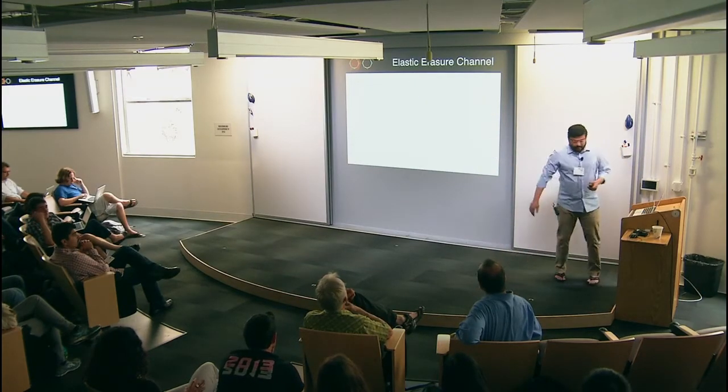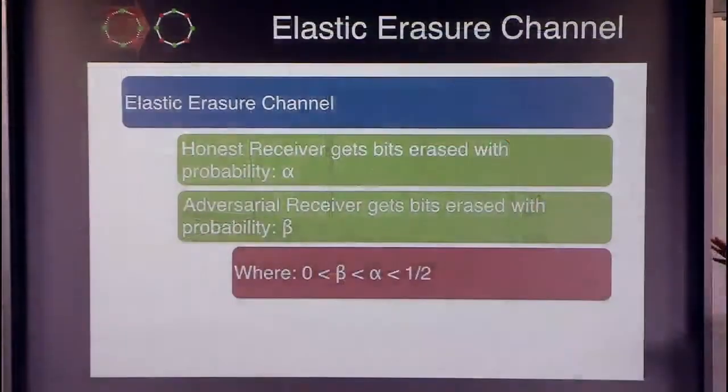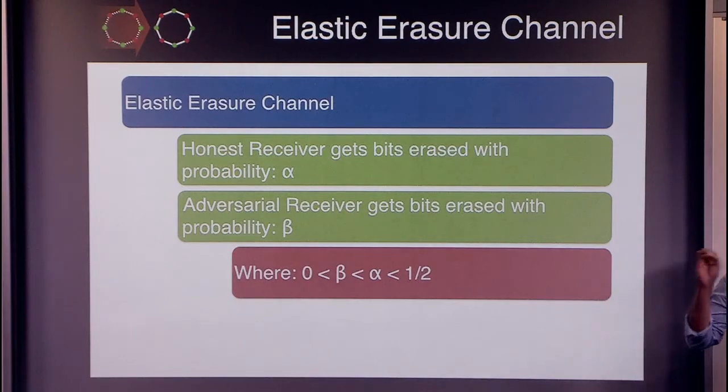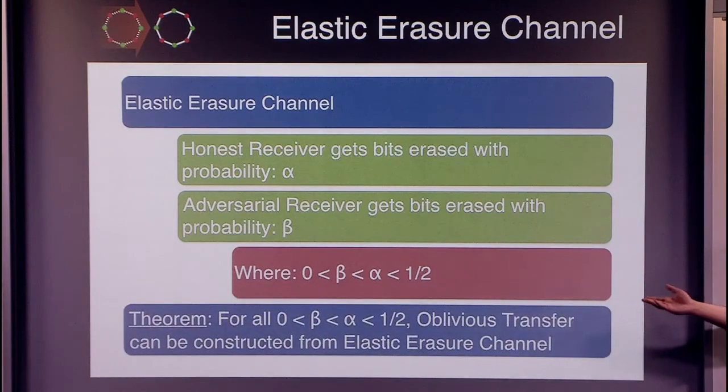So actually what we have proven is that if you have an alpha-beta erasure channel, where alpha is the probability of erasure when the receiver is honest, and beta is the probability of erasure when the receiver is adversarial, then if alpha and beta are less than half, we can construct oblivious transfer from such an elastic version of binary erasure channel. Here we crucially use that at least half of the symbols arrive.